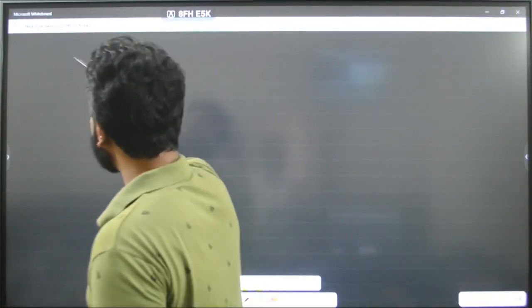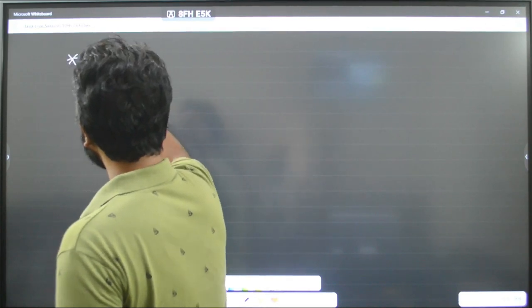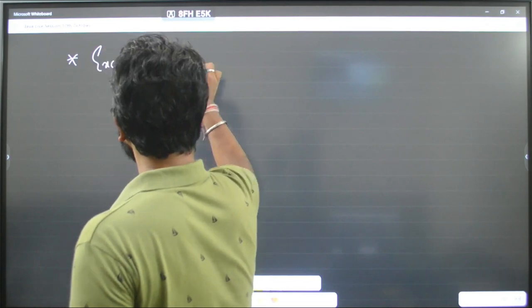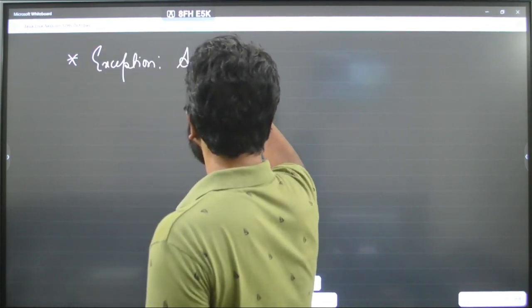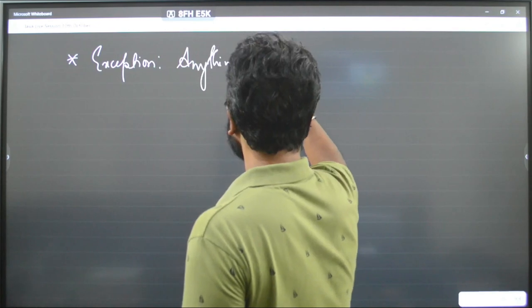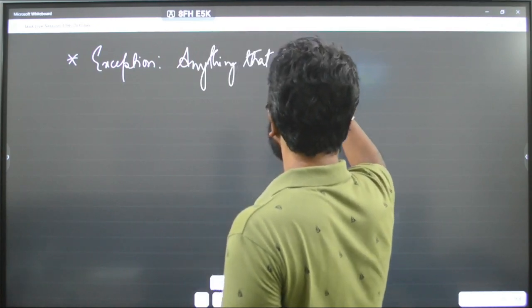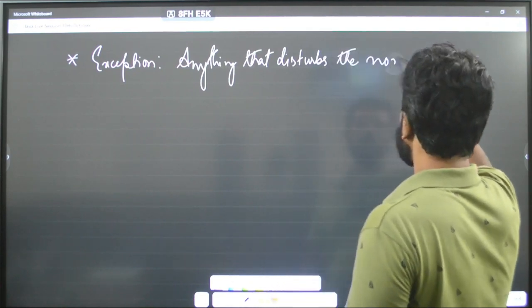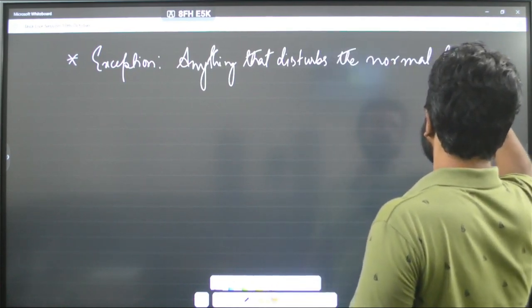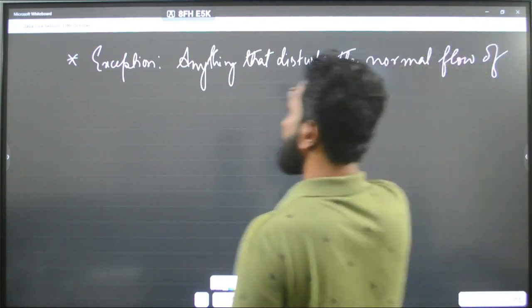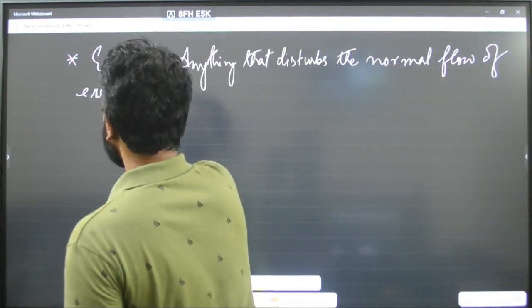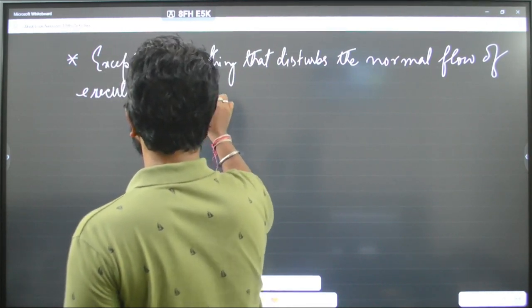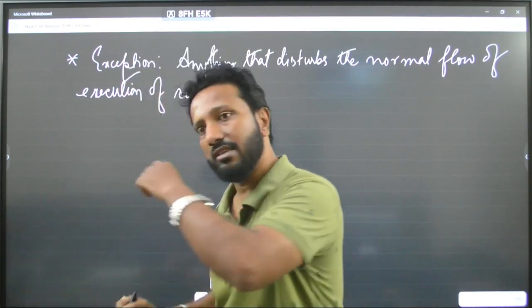The definition of exception: anything that disturbs the normal flow of execution of code is called an exception.